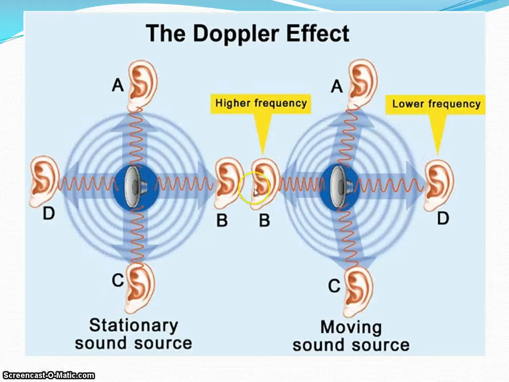And here's another example with ears, because that's where we hear, right? So as the sound comes towards us, you see once again higher frequency, smaller wavelength, higher pitched. As it's moving away from ear D, you get a longer wavelength, a lower frequency, therefore a lower pitch. And that covers sound waves.